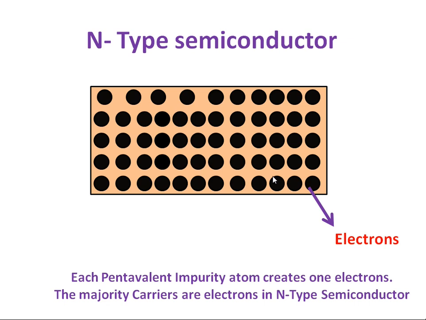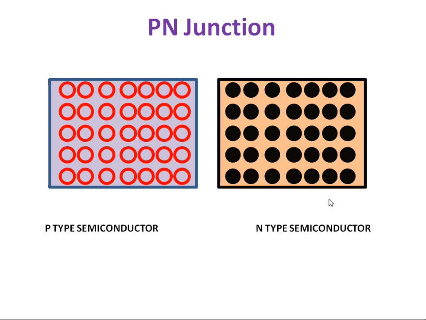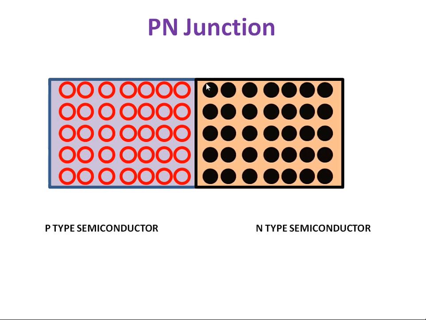We will discuss the PN junction in the next class, and before that I would like to give an introduction to the PN junction. Take a p-type material and an n-type material and join them together. The p-type and n-type meeting together at this point, or junction, is known as a PN junction. The remaining things we will discuss in the next class.